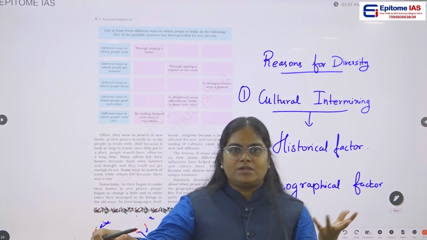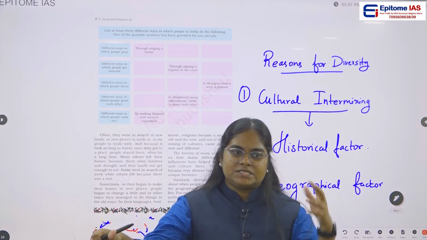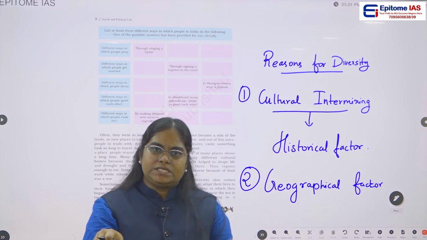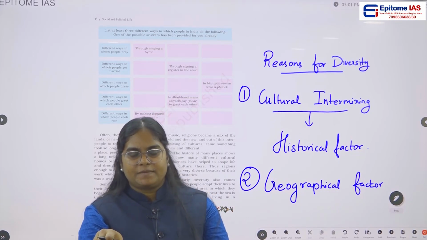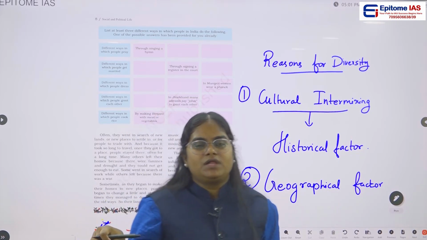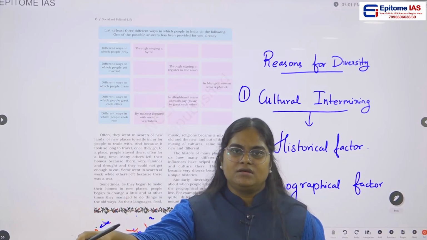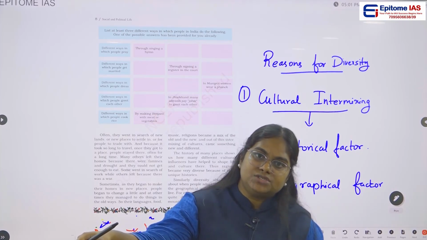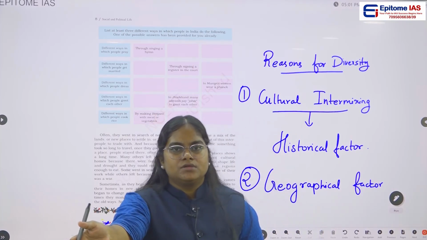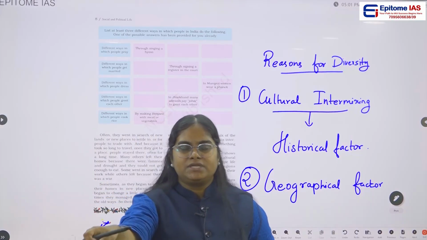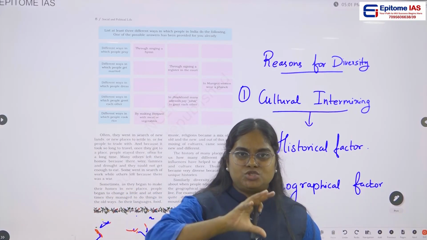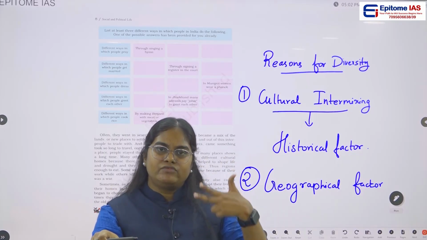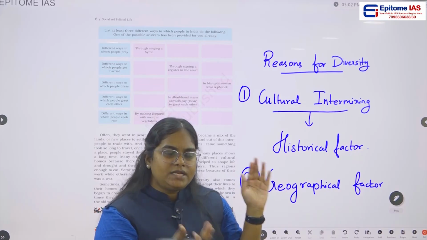And what is going to be their occupation? Those people who are residing beside the sea, mostly they are going to go fishing. But these people who are living in the desert area, can they go fishing? No, they can't. Can they do agriculture? No, they can't do agriculture. So they have to go to some other option, right? Because of these geographical differences, their occupation, their food habits, everything changes.